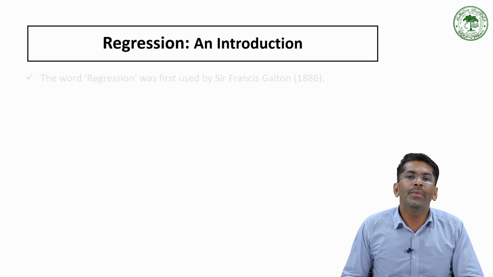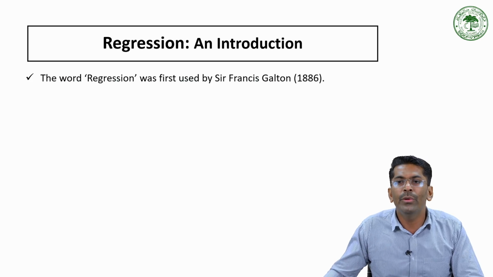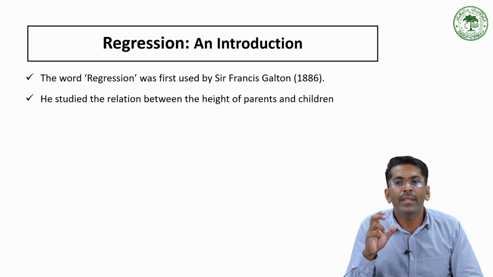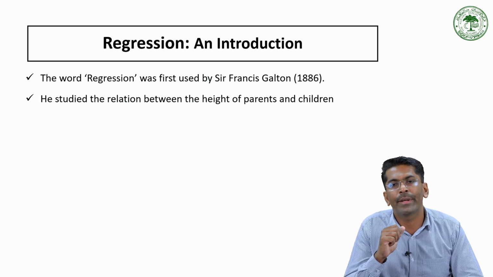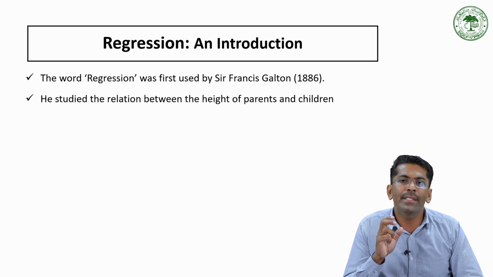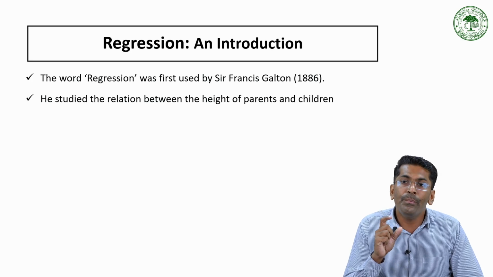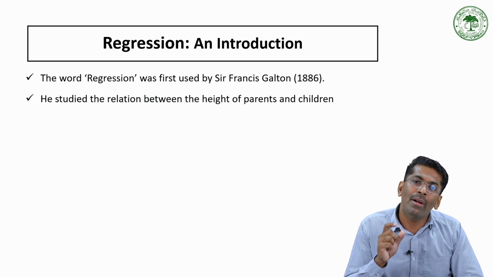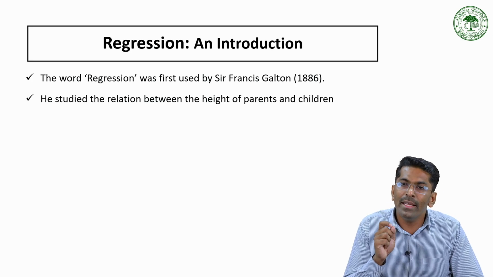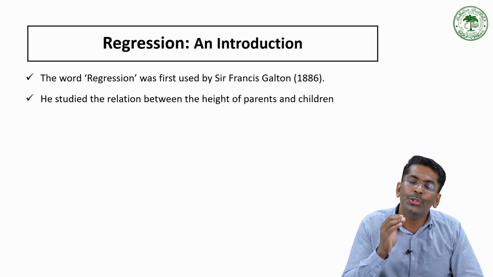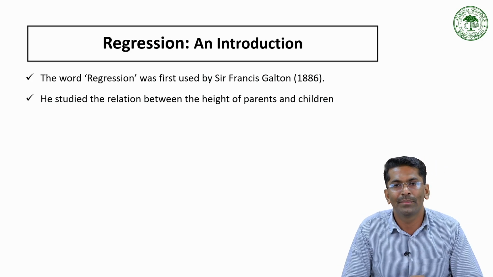So here the word regression was first used by Sir Francis Galton in 1886. He studied the relationship between the height of parents and children. Galton noticed something very interesting. Tall parents generally have tall children, but their children are usually a little shorter than their parents.